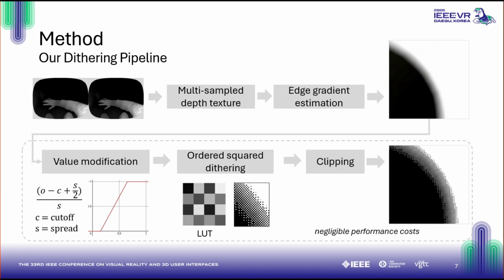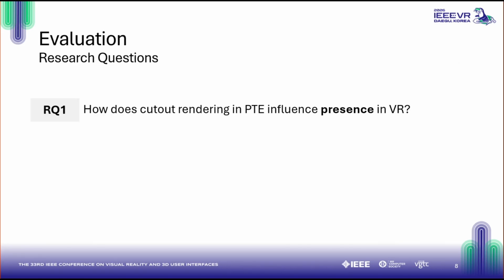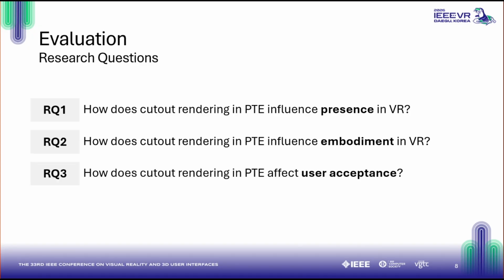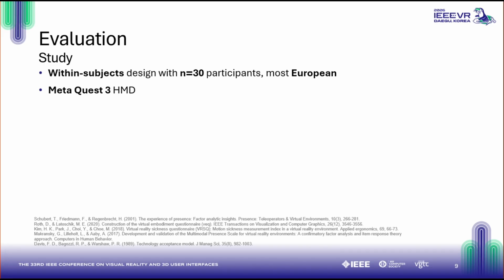In order to evaluate the impact of our new technique on PTE, we formulated the following research question. How does cutout rendering in PTE influence presence, embodiment, and user acceptance in VR? To test this, we conducted a within-subject study with 30 participants with the Quest 3. Most of them were European, with a mix of genders.